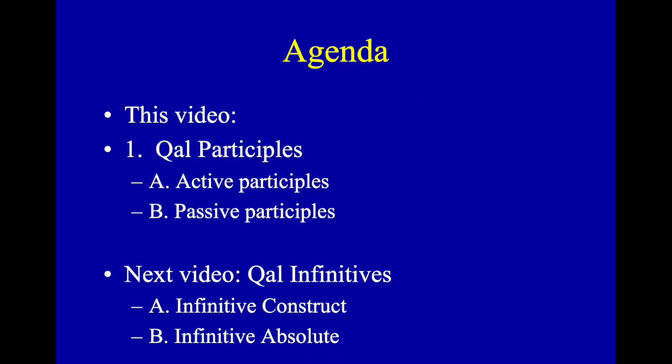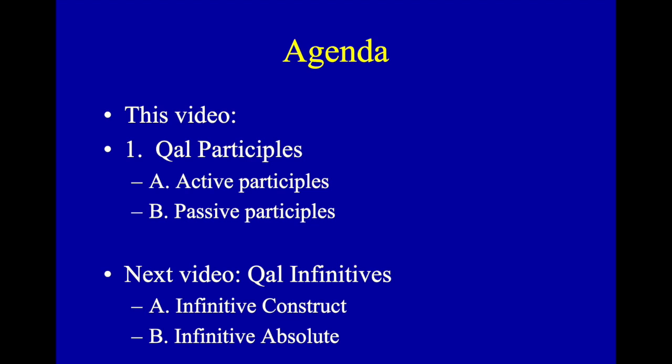So, today in this video, we're going to cover Qal participles. We're going to talk about both active and passive participles. In the next video, that's also a part of this chapter, where both videos will cover chapter 16, we'll talk about the infinitives, a different kind of verb.